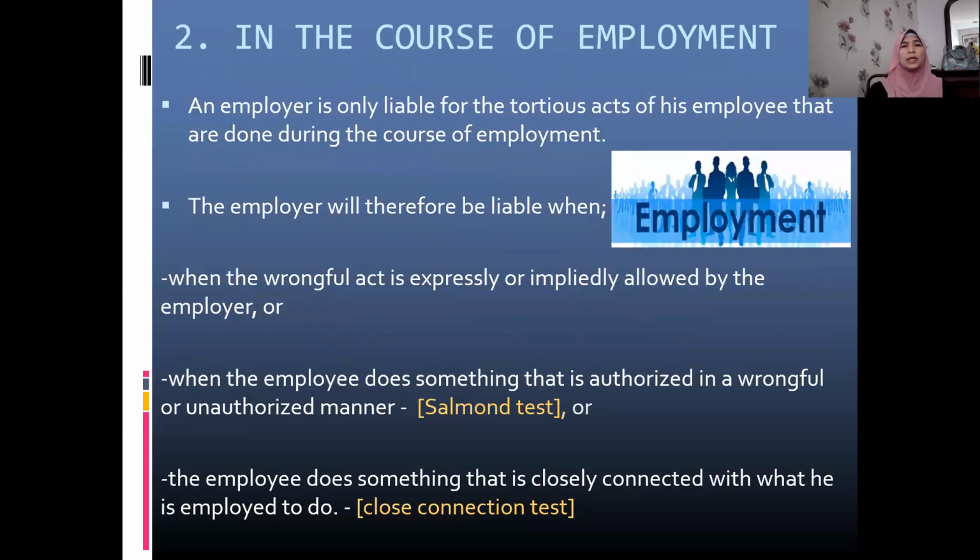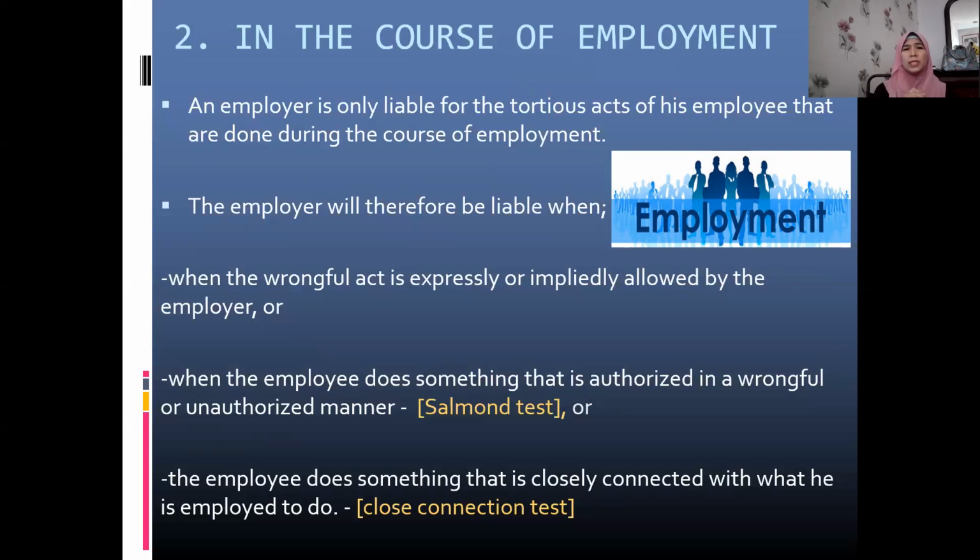Okay, we move to the second requirement. We are done with the first requirement, which is the relationship of employer-employee. Another important requirement here is that vicarious liability will only be established if the tortious act of the employee is done during the course of employment. We must establish this particular element.